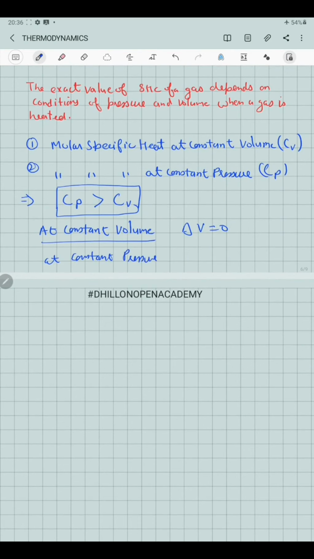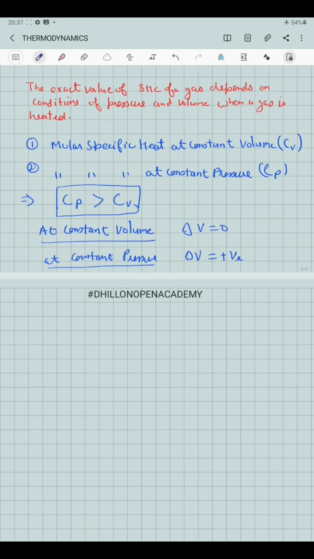So in this case, the gas will use some amount of heat energy supplied to it to do work to increase its volume. Out of the total heat supplied, some part of the heat energy will be used to do work for expansion of the gas, while the rest of the energy will be available for increasing the internal energy of the gas, that is its temperature.